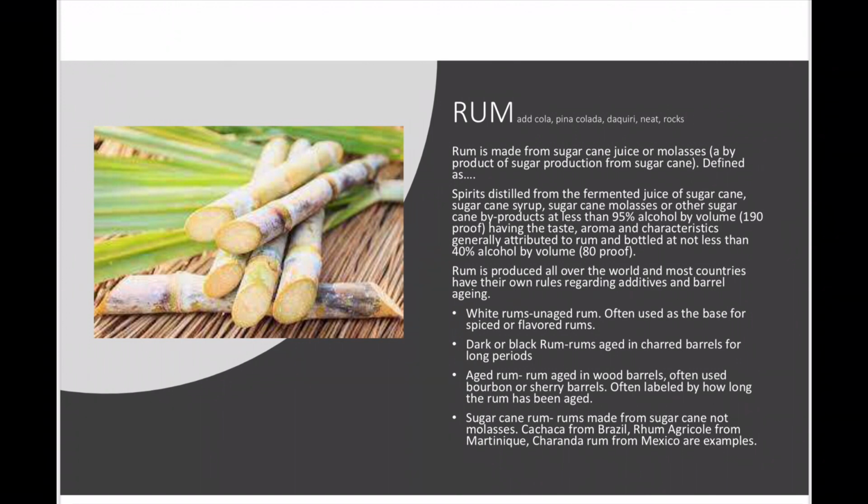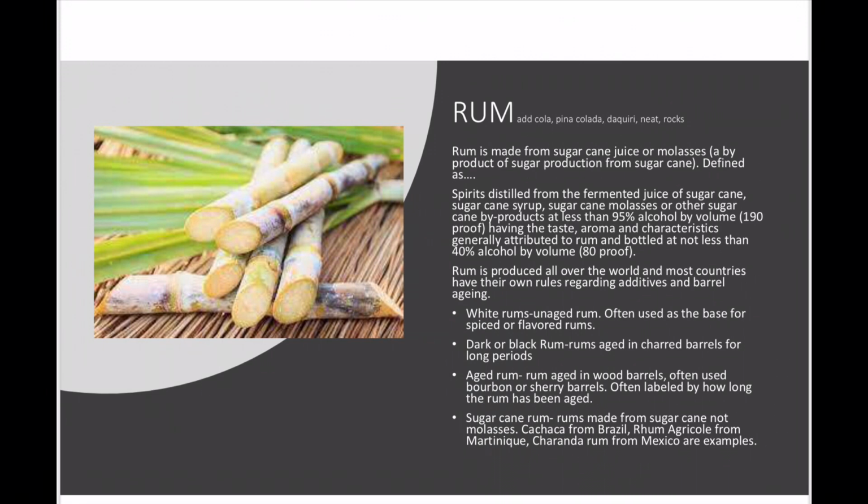So for example, white rums or unaged rums, they often are used as the base for spice or flavored rums. Dark or black rums, these are rums aged in charred barrels for long periods. Aged rum, rum aged in wood barrels, often use bourbon or sherry barrels, often labeled by how long the rum has been aged.